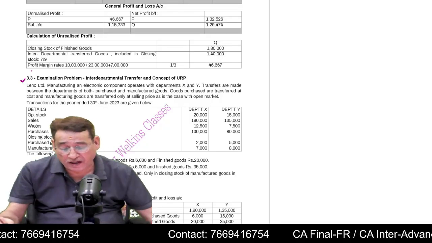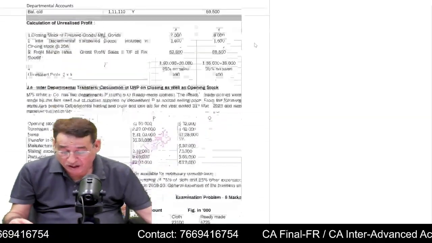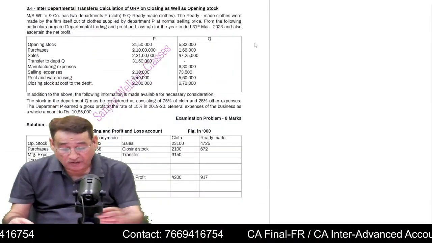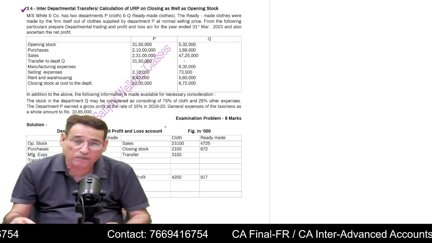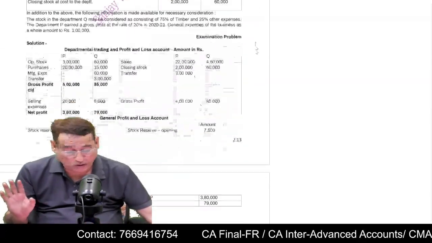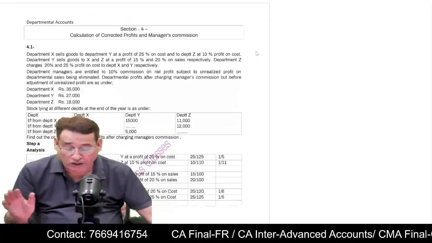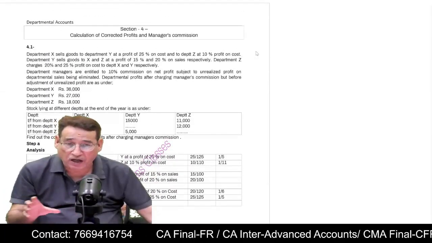3.3, correct? This is very important. And then after 3.3, 3.4 is also very important. You need to do this question. So even if you are going to do these two questions, that means this topic is comprehensively over. So you need to actually stress very hard on this particular topic.